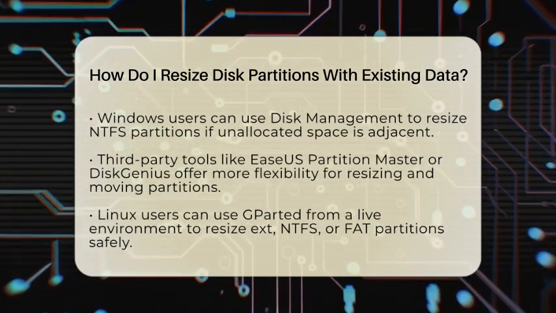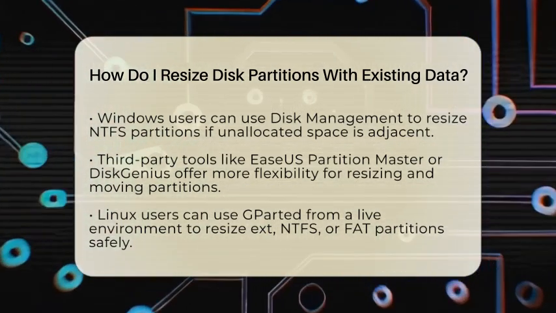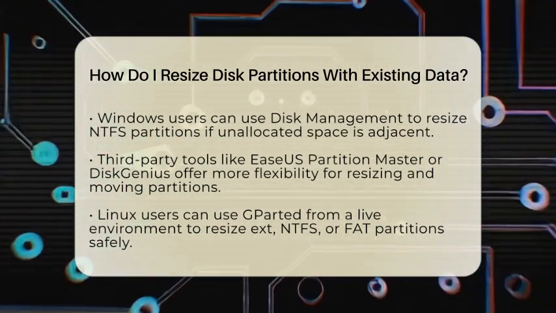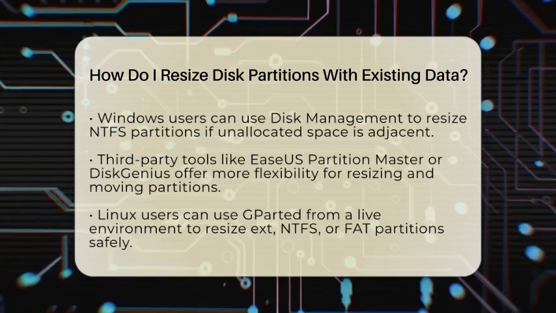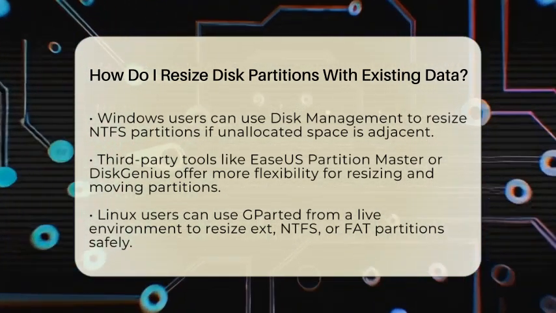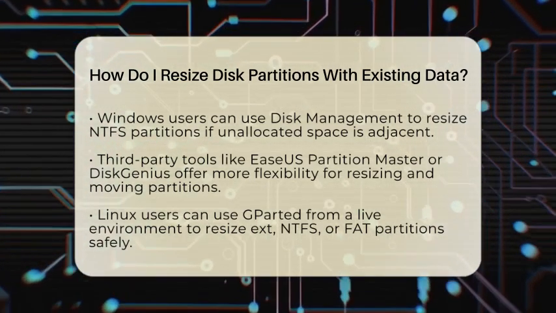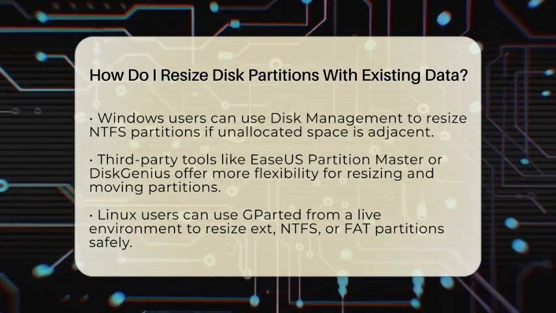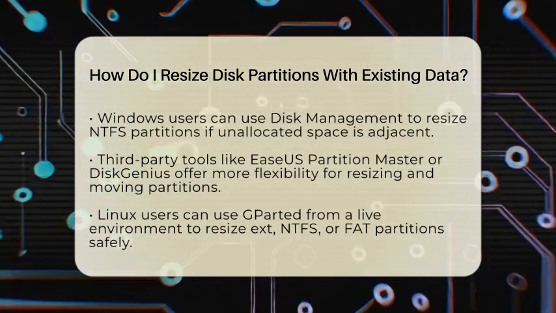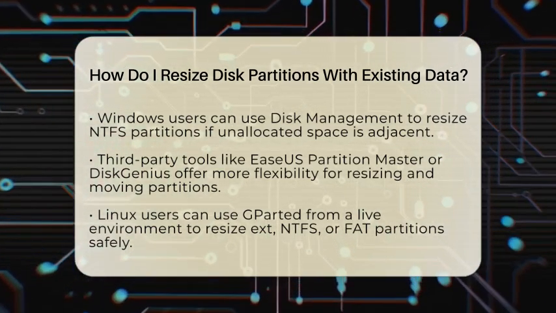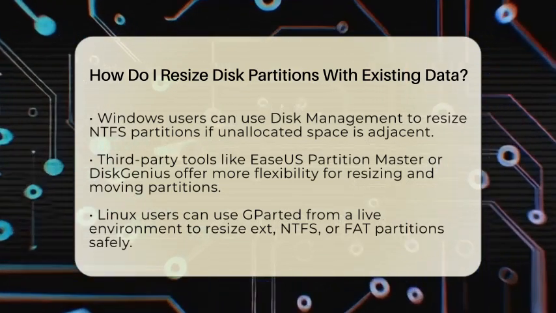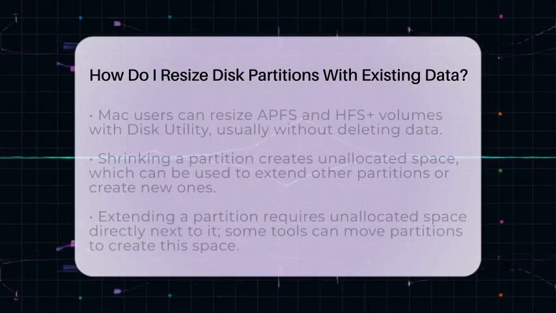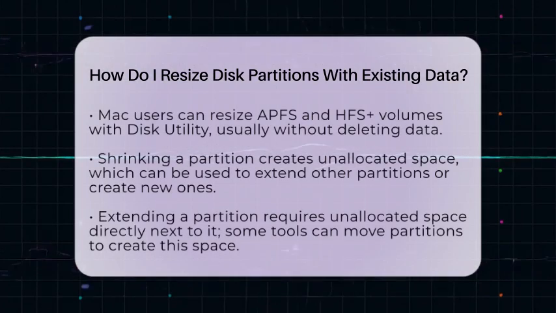On Linux, tools like GParted are popular. They support resizing ext2, ext3, ext4, NTFS, and FAT partitions. GParted can shrink or extend partitions and move them if needed. It runs from a live Linux environment, so you can boot from a USB or DVD and resize partitions without affecting your running system. For Mac users, Disk Utility can resize APFS and HFS Plus volumes. It usually does this without deleting data, but always double-check before proceeding.